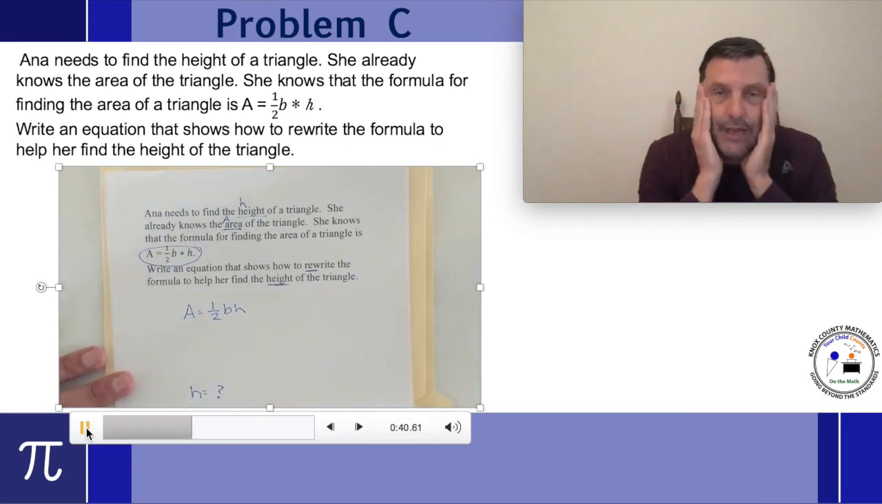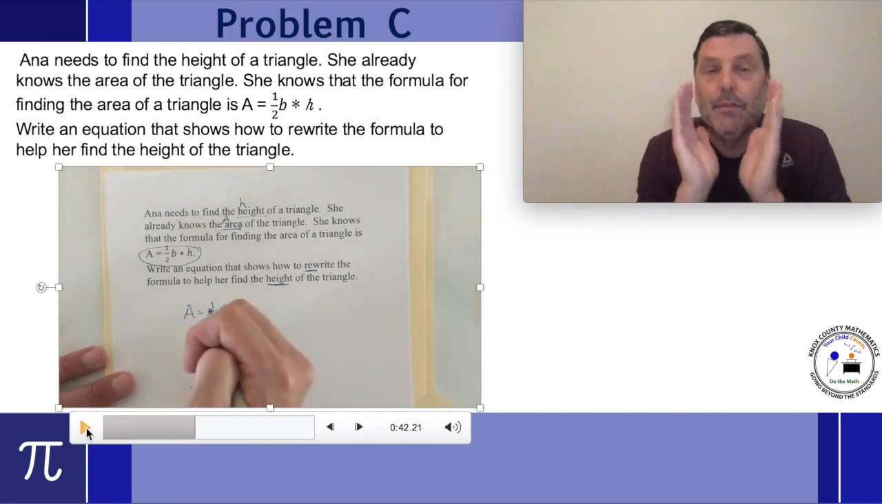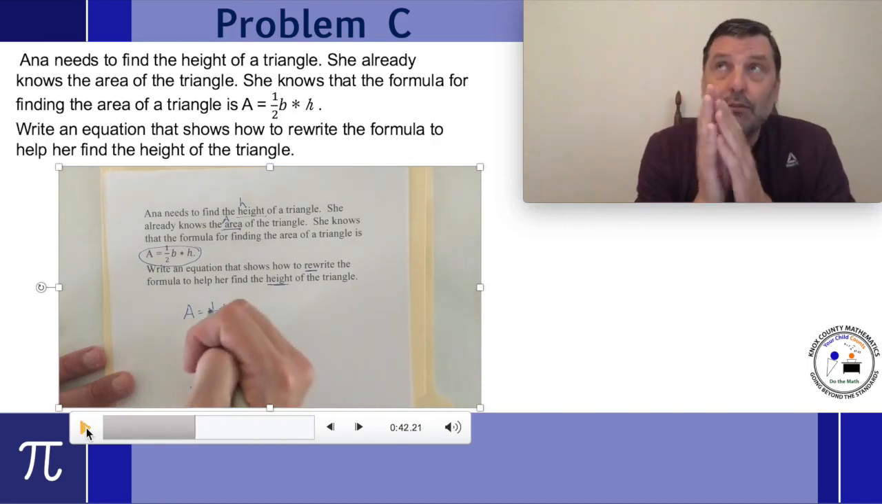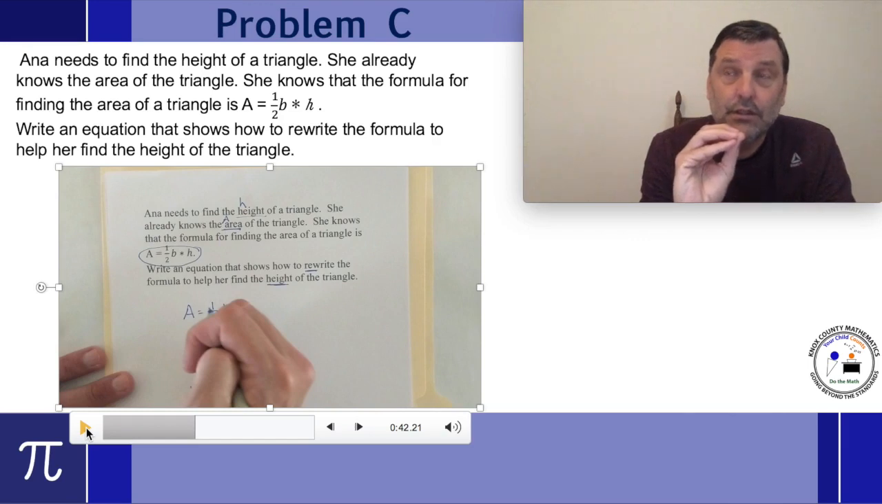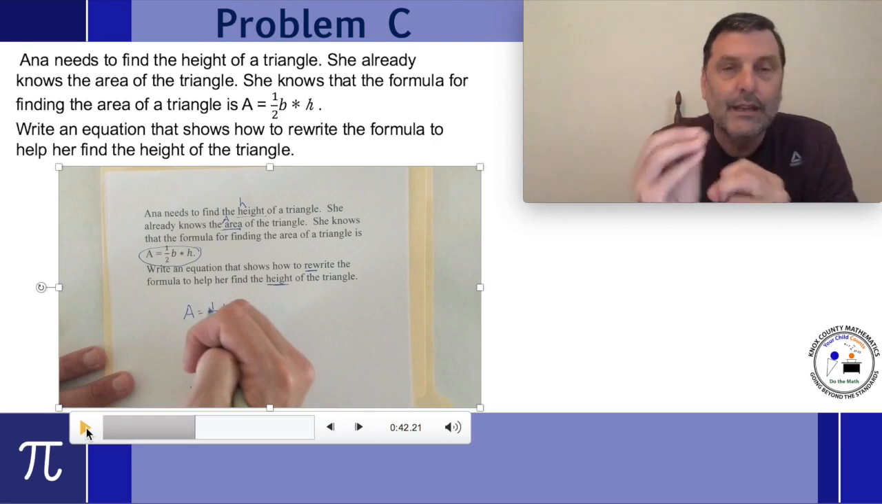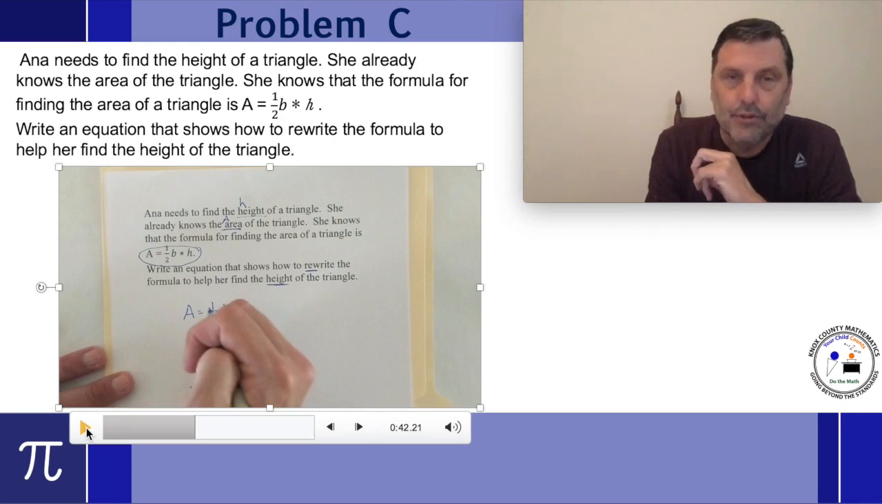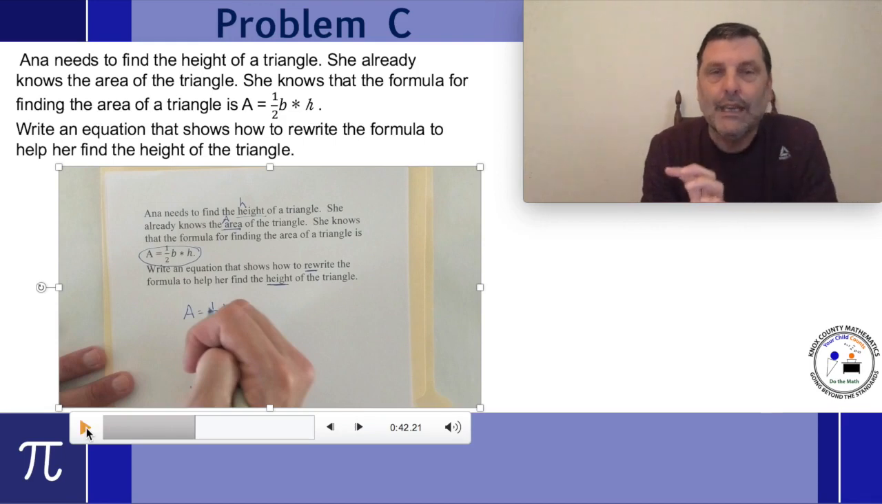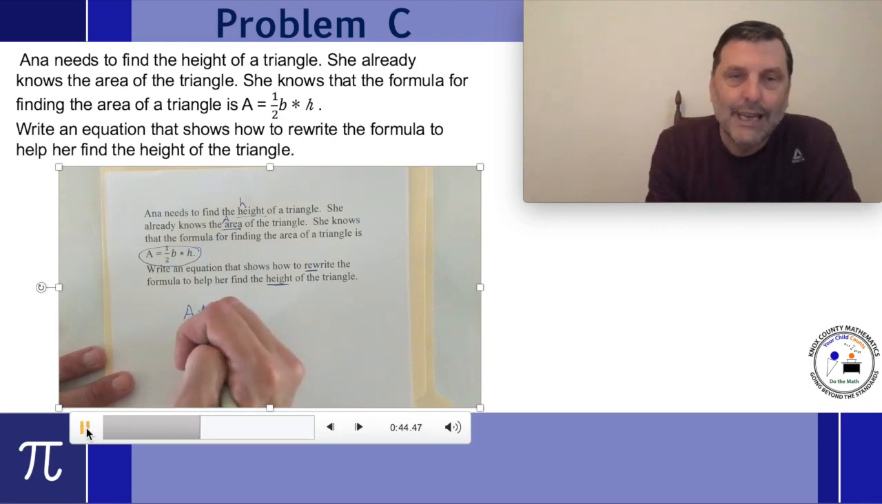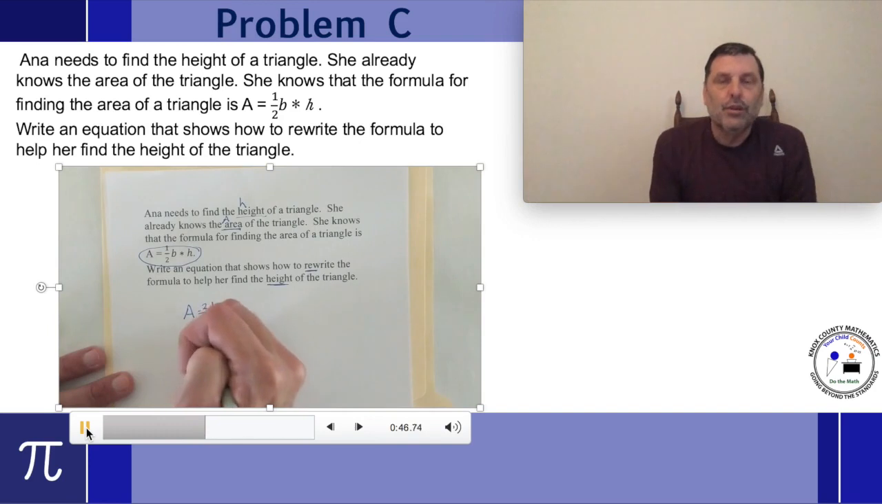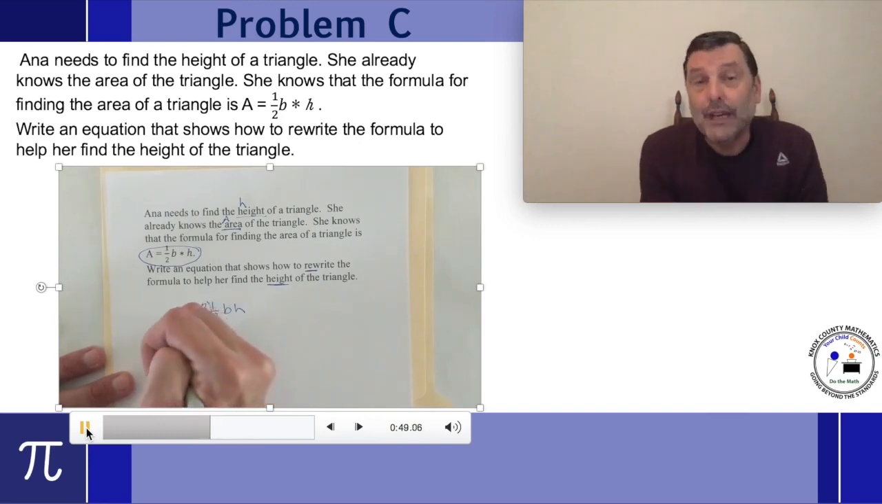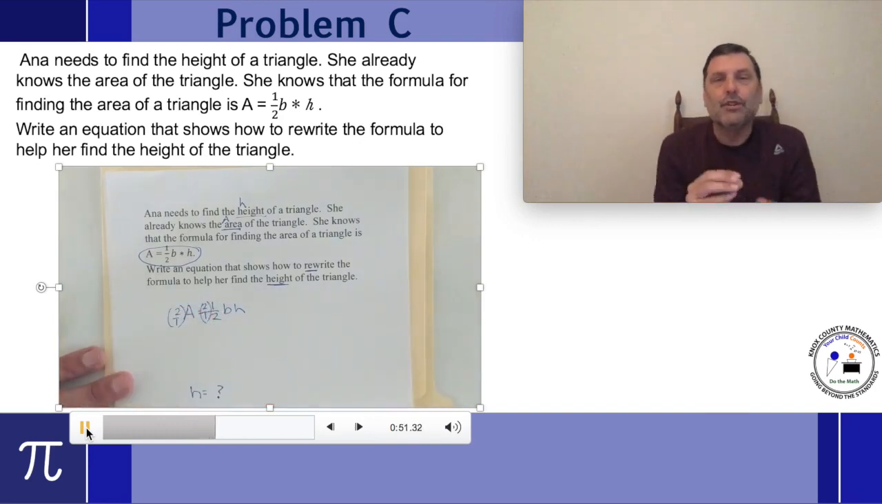What I'm actually doing is the order of operations backwards. I'm reversing the process, and that's what you learn when you're rewriting formulas. You learn to reverse the process. You ask what operations are being done to that letter H, and let's undo it. I like to first of all take care of any numbers that are associated with H and say, what is that number doing to H? And here we have 1/2 times H. So to mathematically get rid of that 1/2, I multiply by its reciprocal, 2/1.